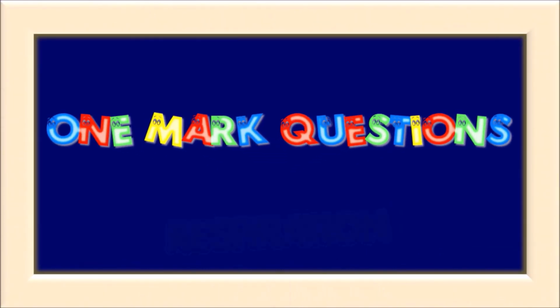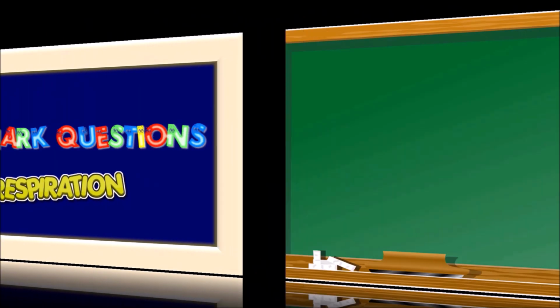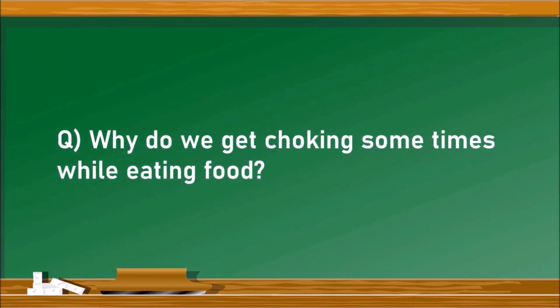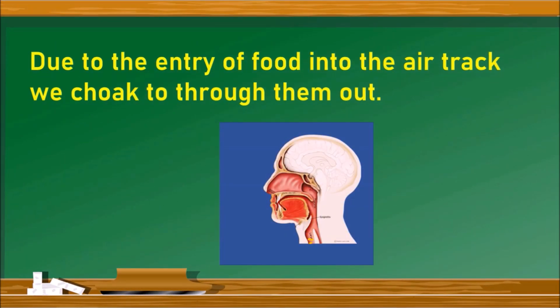One more set of questions from the chapter Respiration. Let us go into the questions. The first question is, why do we get choking sometimes while eating the food? Because while eating the food, due to the entry of food into the air tract, we choke to throw them out. It is shown in this GIF. When the food enters into the respiratory tract, it gets irritated and we choke and throw them out.